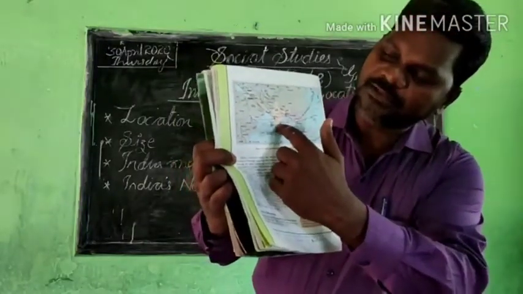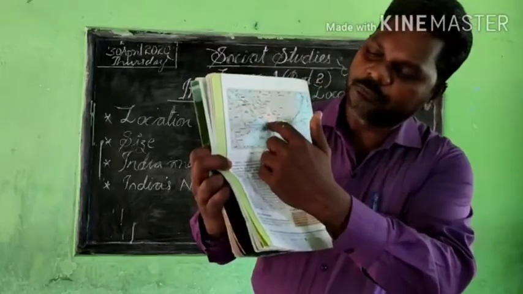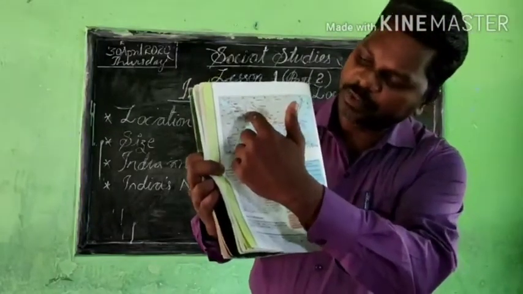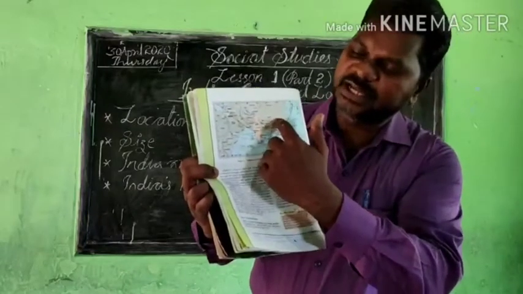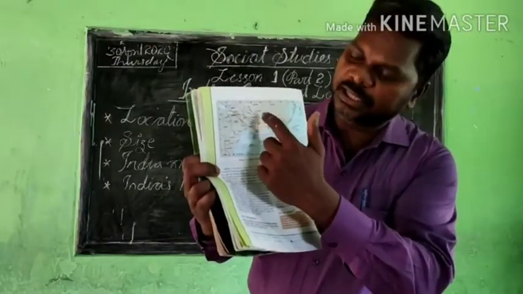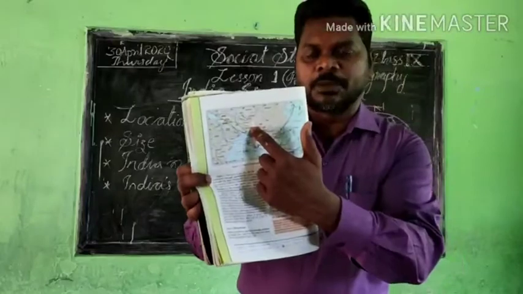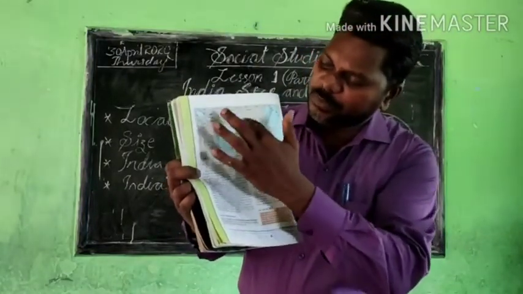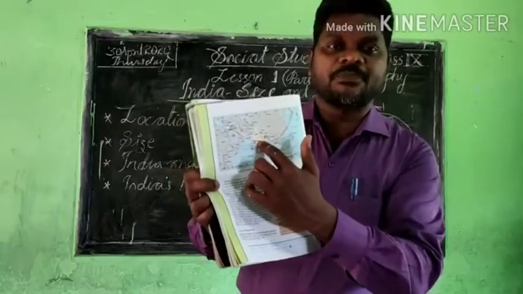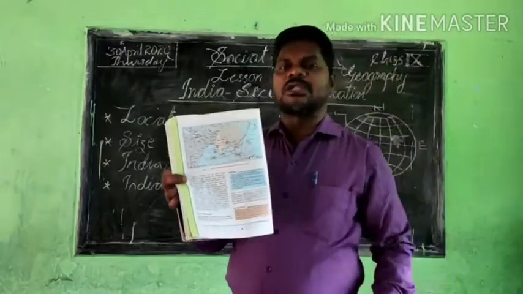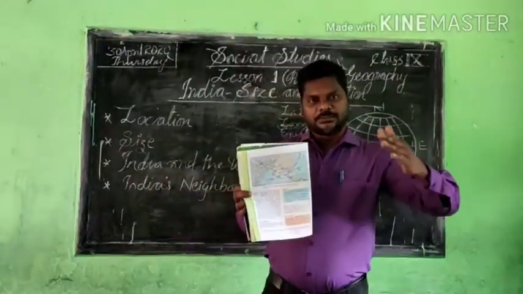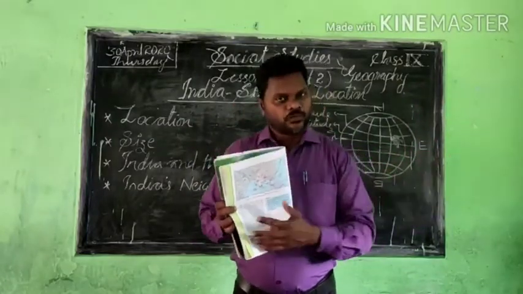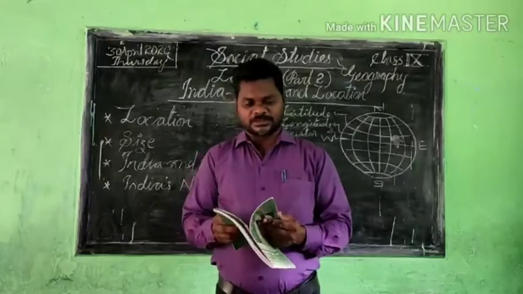From India, through the voyage and through the land route also, we are able to move towards the western sides of Asia and also the eastern sides of Asia, because India is located in the southern central part of Asia. That is why we are able to move to the eastern side and western side of Asia very easily. That we discussed last class.